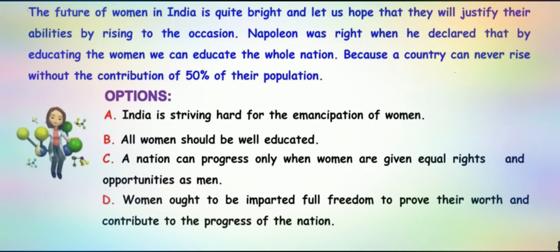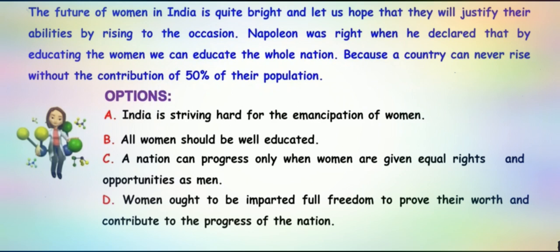Now let's see what this passage means. Let's read it again and let's see where each and every sentence drives us, or what each and every sentence tells us that is important. Okay, so let's read again. The future of women in India. We are speaking about women in India. So the future of women in India is quite bright. And let us hope that they will justify their ability by rising to the occasion. So we hope that women are going to rise to that particular occasion and show their ability.